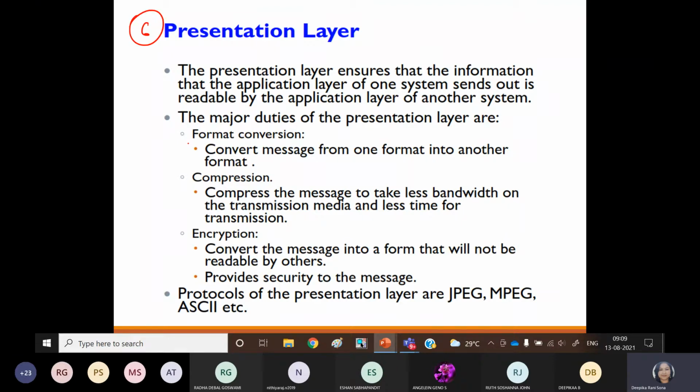So what are the major duties? Format conversion, compression, encryption. Like HTML language conversion, or your pictures in the form of JPEG, MPEG, or ASCII code. This code conversion or language conversion can be done at the presentation layer level. That's why the three important features of it are formatting, compression, and encryption. These things are done at your presentation layer level.